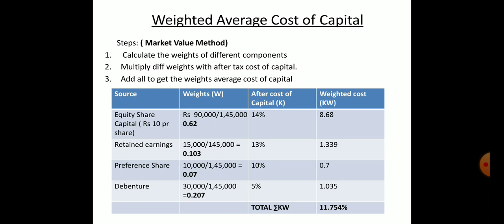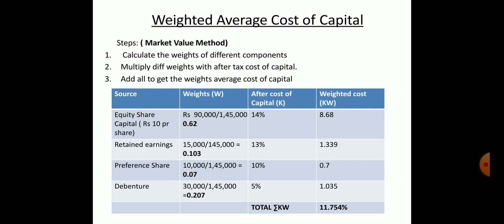So all the figures should be divided by 1,45,000 to find the weights. 90,000 divided by 1,45,000, 15,000 divided by 1,45,000, preference shares 10,000 divided by 1,45,000, debentures 30,000 divided by 1,45,000. The weights are 0.62, 0.103, 0.07, 0.207.